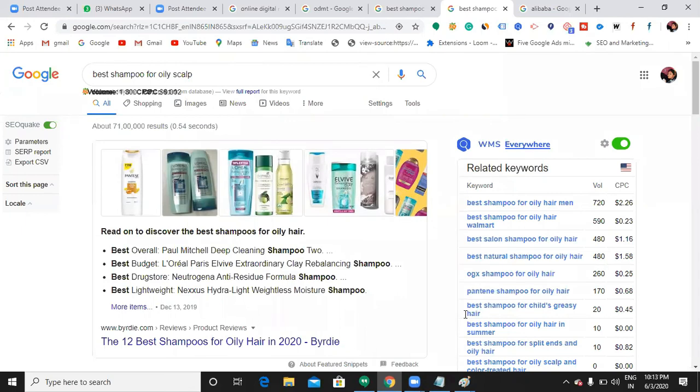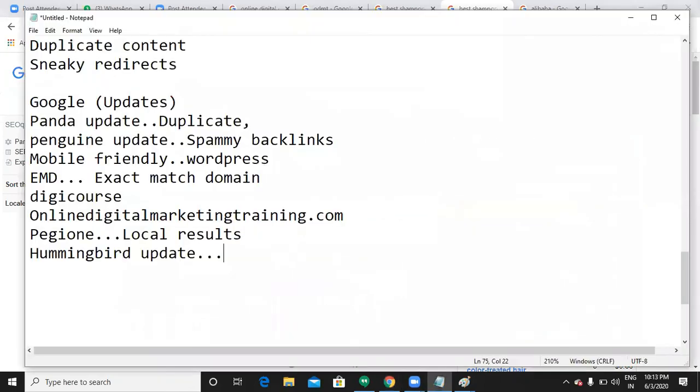That is simply Hummingbird. It is trying to understand the intention of the user, what exactly he is looking for and what I should give him. It finds this out using artificial intelligence, and shows the information. That happens with the Hummingbird update.